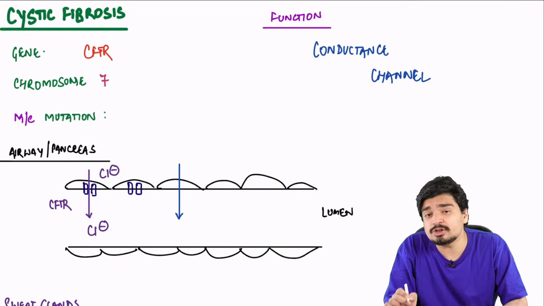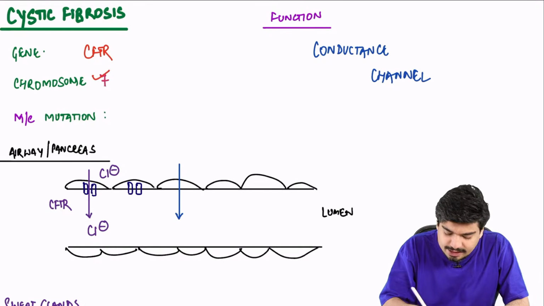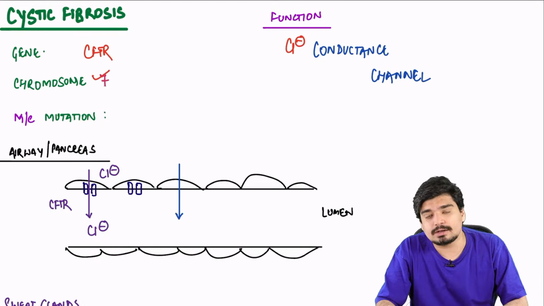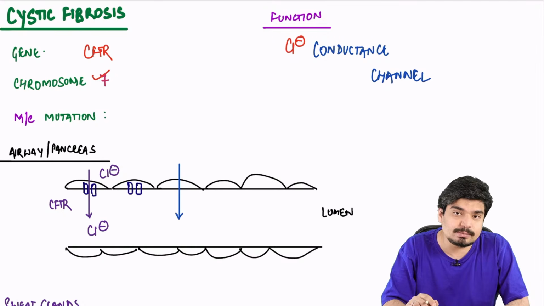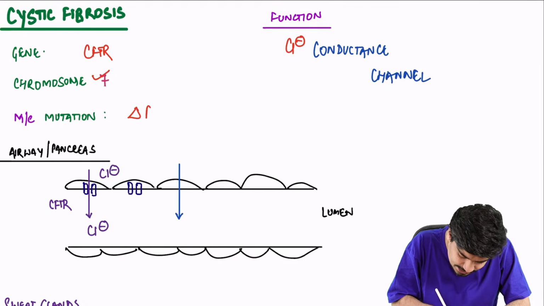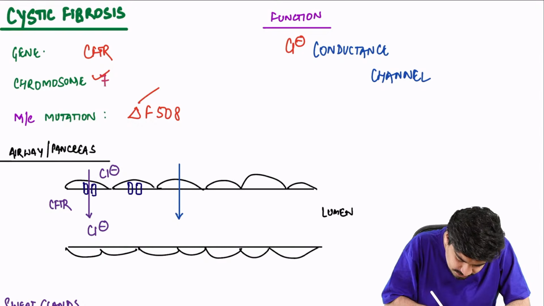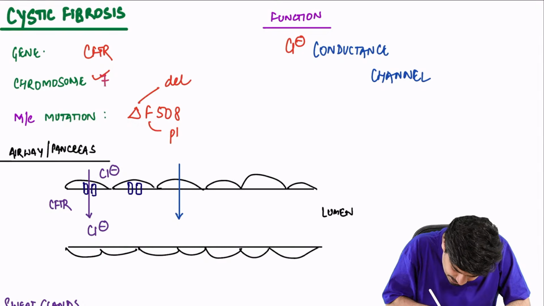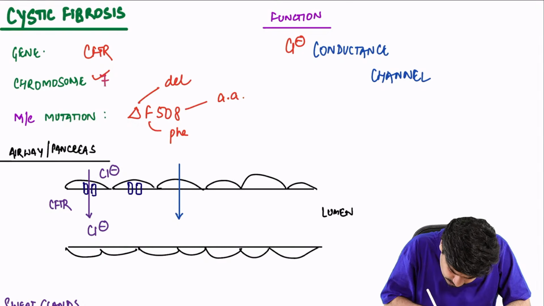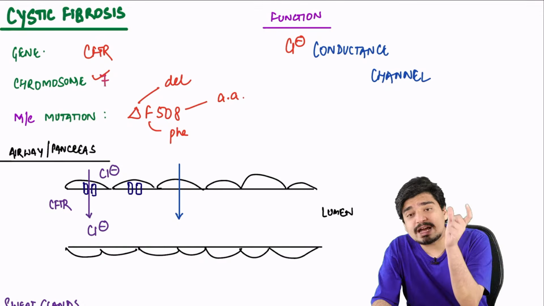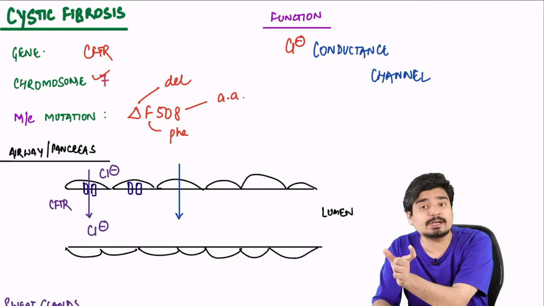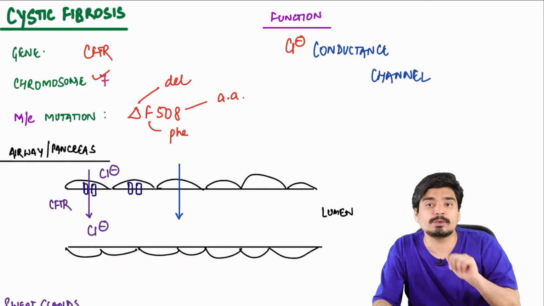There is a problem in the CFTR gene, which is present on chromosome 7, and it functions as a chloride conductance channel. The most common mutation in cystic fibrosis in the CFTR gene is what is called delta F508, which stands for deletion, F stands for phenylalanine, and 508 is the amino acid position. So the phenylalanine at the 508th amino acid position gets deleted. This is the most common mutation.